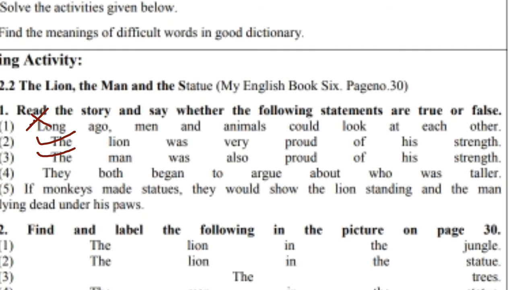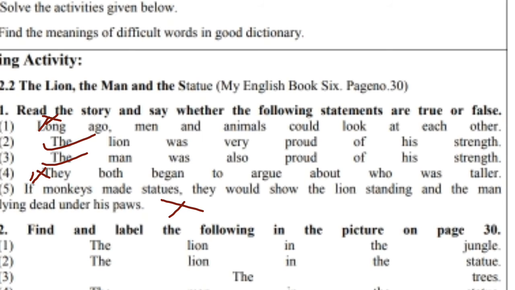They began to argue about who was taller. No, not taller, they argued about who was stronger. So this statement is false. The last question. If monkeys made statues, they would show the lion standing and the man lying dead under his paws. No, this statement is false because monkeys will not make statues. The lions will make statues. So this is a false statement. So the first statement is false, second and third are true, fourth is false and fifth is also false.